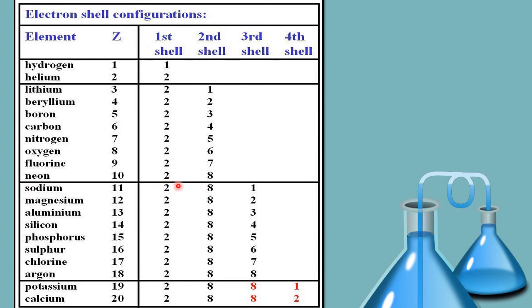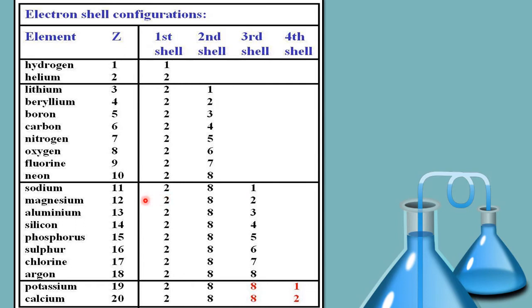Now the electronic configuration will be 2 and 8 after losing 1 electron. Now in this situation, the outermost shell is filled. So to attain stability, sodium loses 1 electron. So the elements which have a tendency to lose electrons like this are called metals.